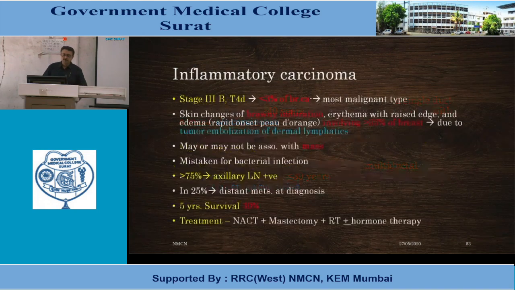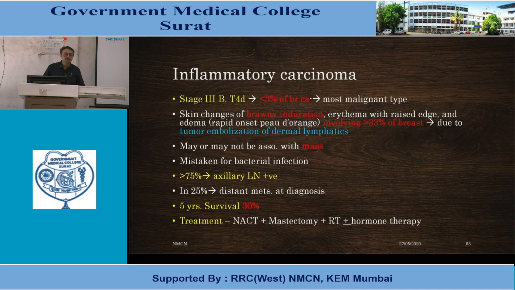Another entity is inflammatory carcinoma. It is again included in stage 3B, T4D. It is less than 3% of all breast carcinoma. It is the most malignant tumor in breast carcinoma. Skin changes of brawny induration, erythema with raised edge, and edema, rapid onset peau d'orange, involving more than 33% of the breast due to tumor embolization of dermal lymphatics is considered as an inflammatory carcinoma.